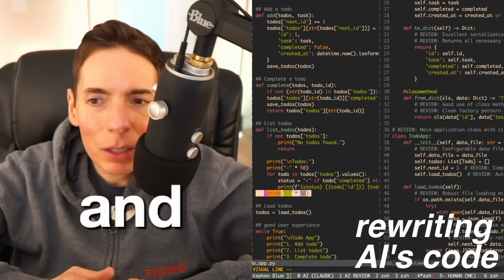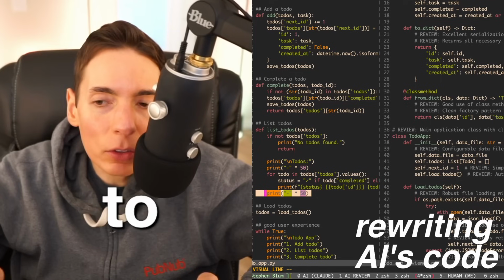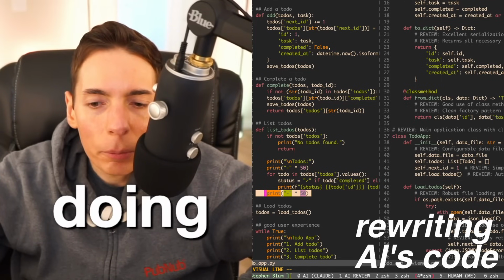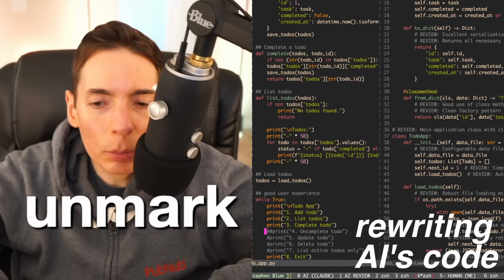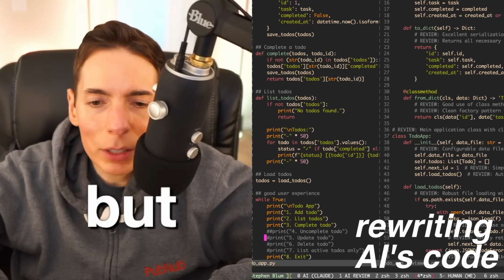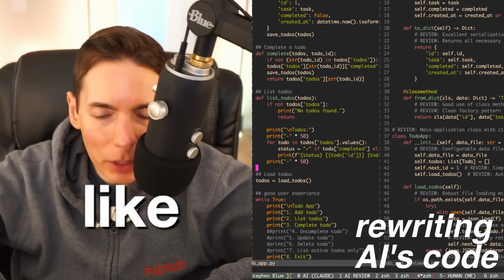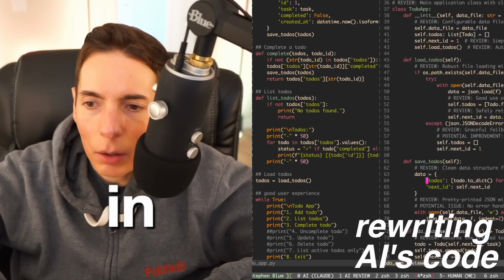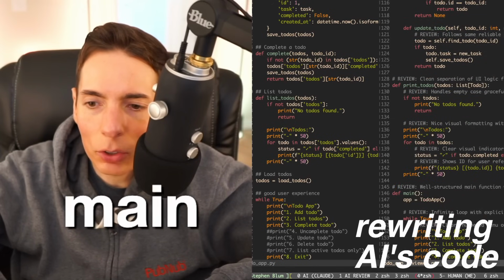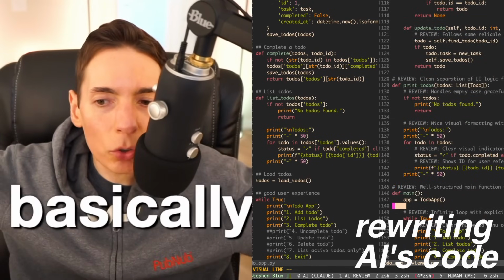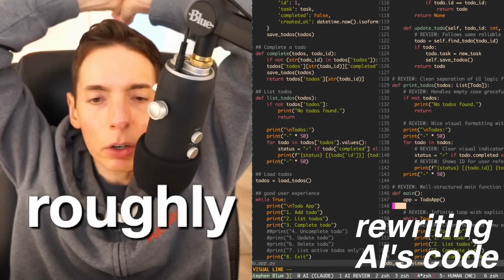And to be fair, there's a few more things that it was doing, like you can remove a to-do or you can unmark a to-do as completed. But we could probably just add 10 more lines of code to add those in. But yeah, let's scroll down to see the main app. Okay, so here. So we basically reduced, I would say, roughly 100 lines of code.